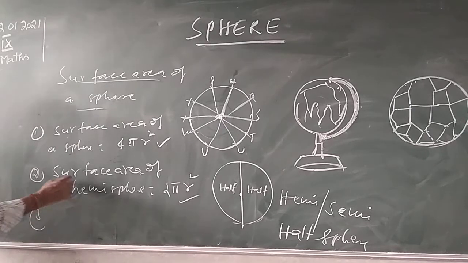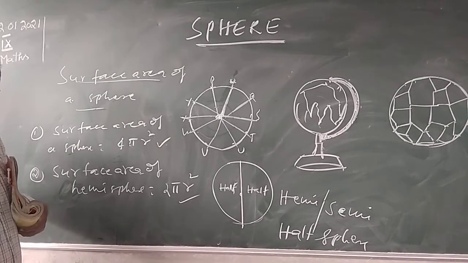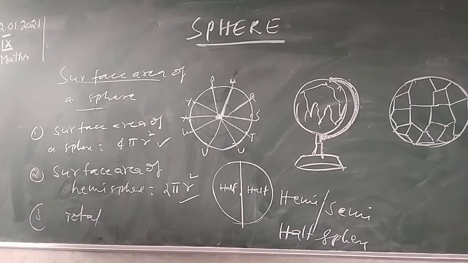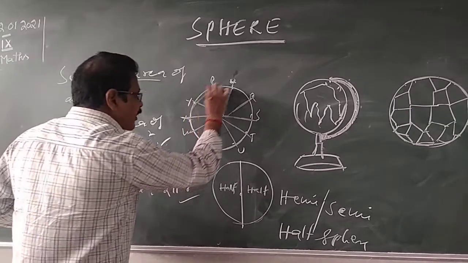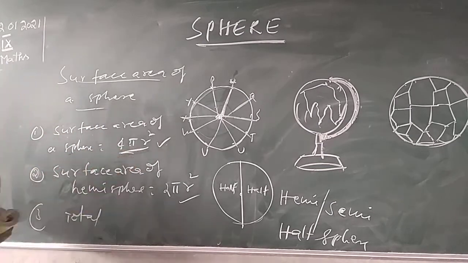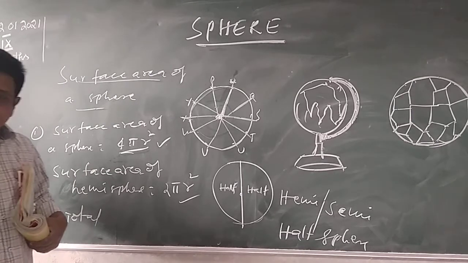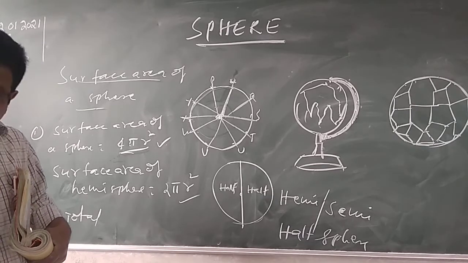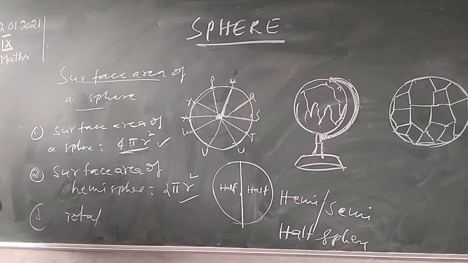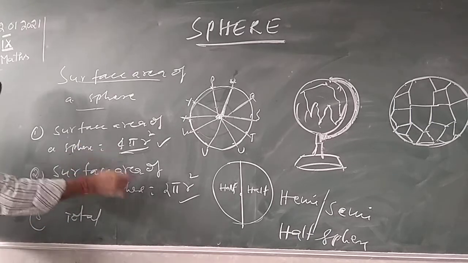Now the total surface area of a hemisphere. For a complete sphere, there is no separate total. The surface area of a sphere is nothing but the total. The surface area of a complete sphere is 4 pi r square, and the total is the same thing. For a full sphere, the surface area itself is the total surface area. In the case of a hemisphere, it is not like that. The surface area of a hemisphere is half of it, 2 pi r square.